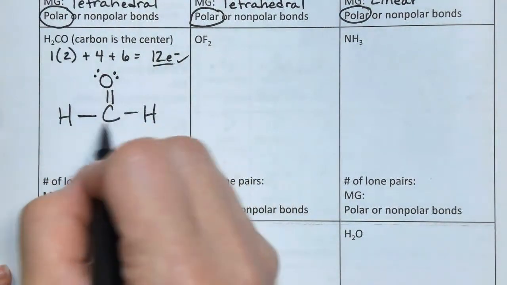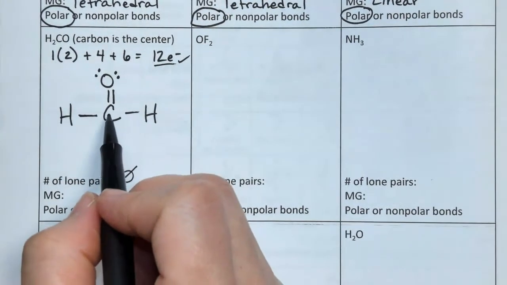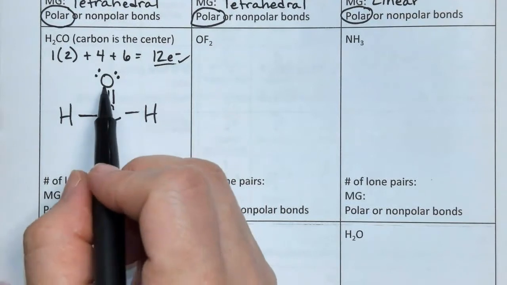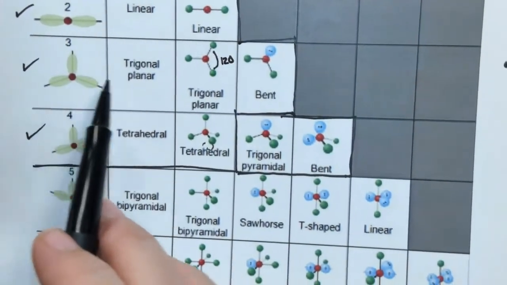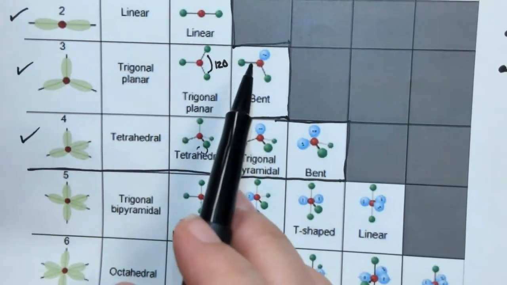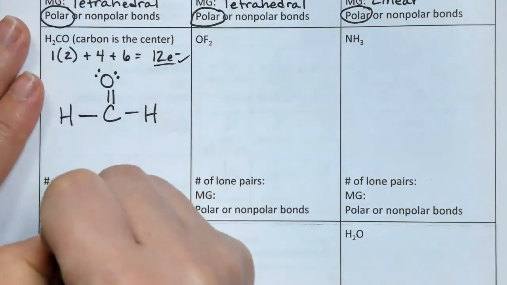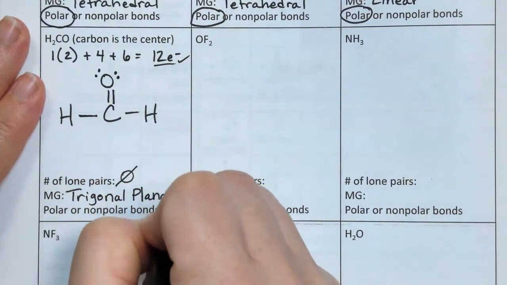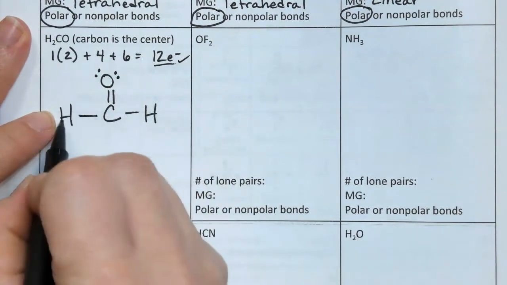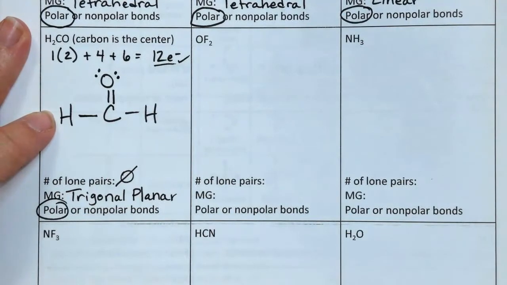How many lone pairs on the carbon or the center atom? None. So this carbon is surrounded by 3 bonded atoms, none of them are lone pairs, and so this one is trigonal planar. These bonds are between different elements, so all the bonds are polar.